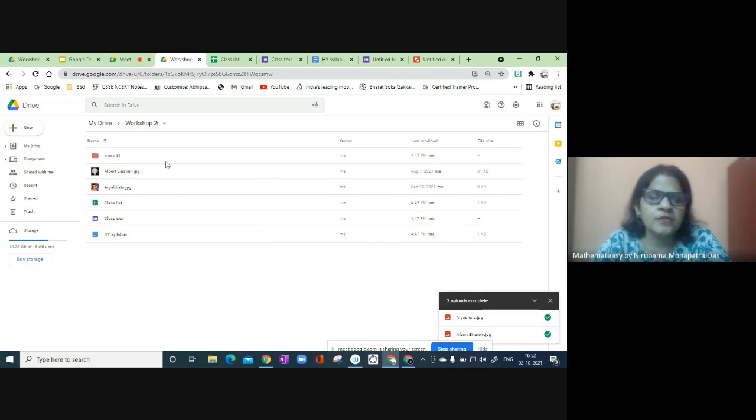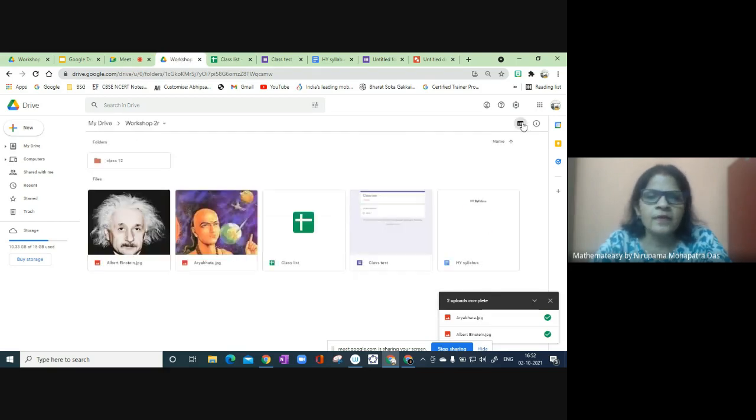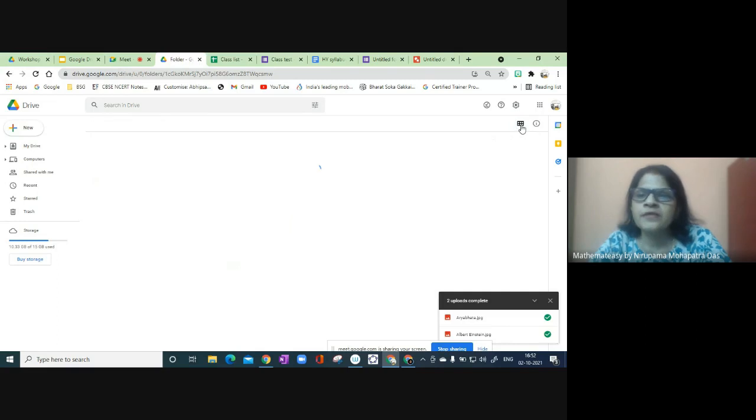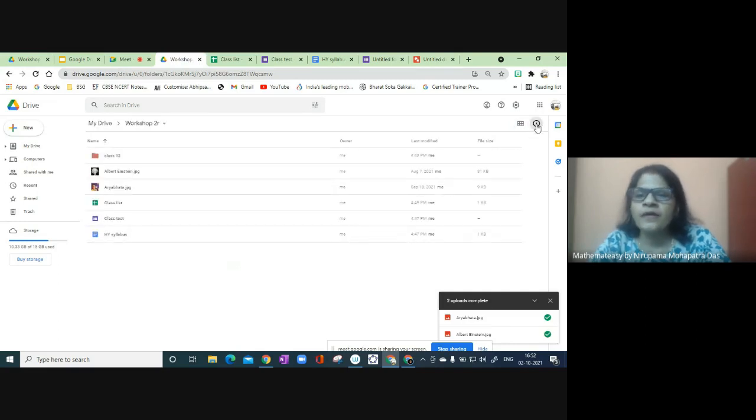In the list view it is very clear, and the details are given here. But whenever we take the grid view, it does not show that much detail. So as per your requirement, you can choose. After sharing, I will tell you.